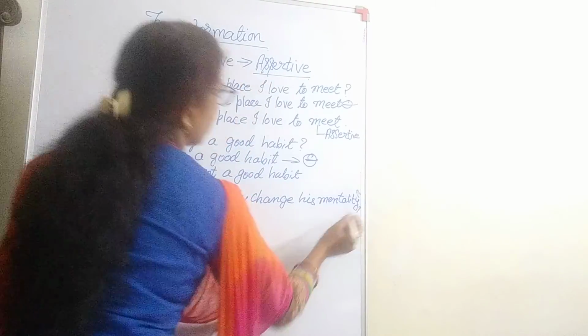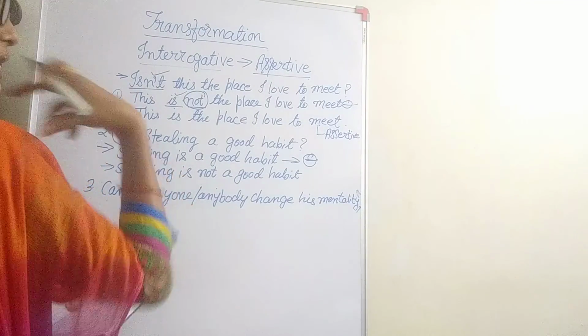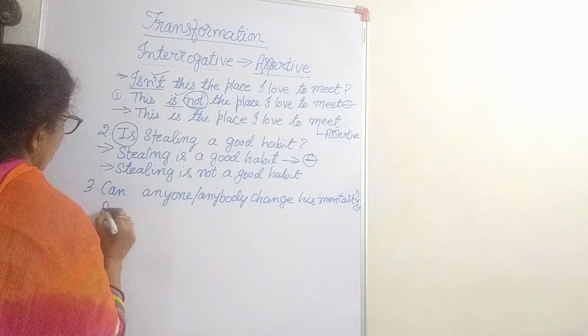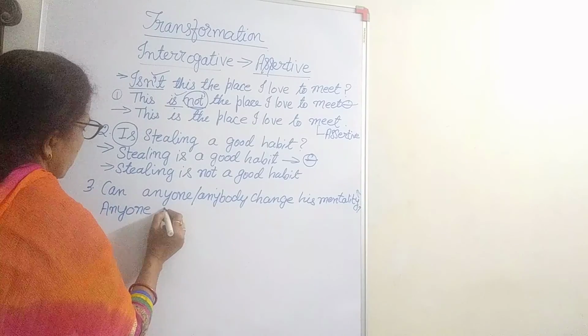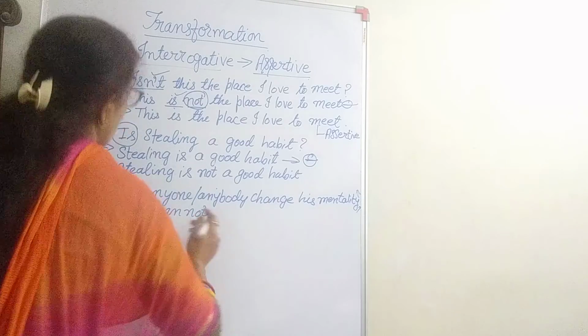Okay, interrogative sentence. So what do we say? Anyone or anybody. Can is the helping verb. So we take anyone, and can will be negative, so cannot.